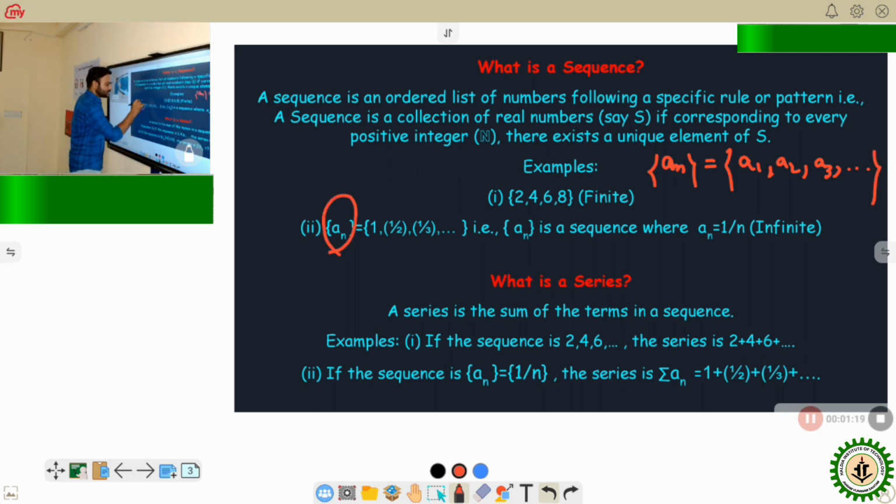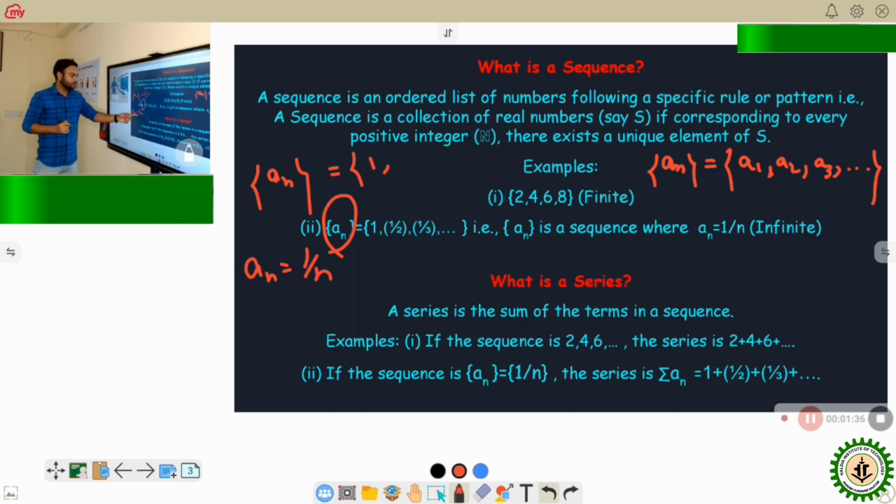Now, this is a sequence and it can be denoted as {A_n} in brackets. Suppose A_n is equal to 1 by n. The first term will be n equal to 1, that is 1. The second term will be n equal to 2, that is 1 by 2. The third term is n equal to 3, that is 1 by 3, and it goes on. So for every natural number n, we get a real number.